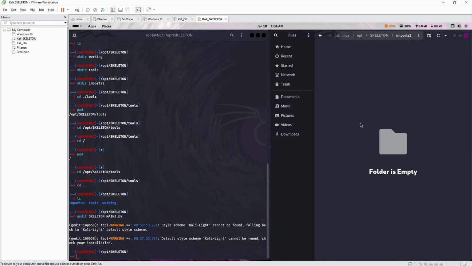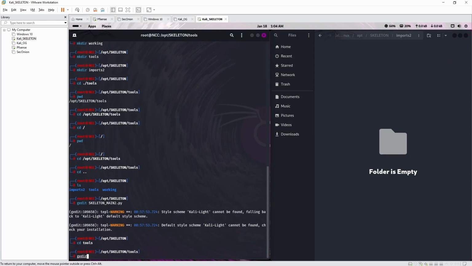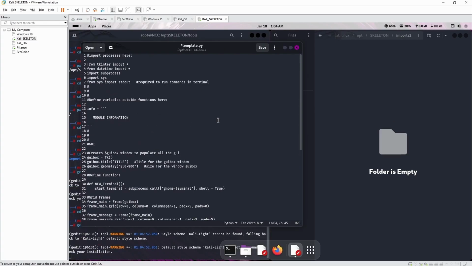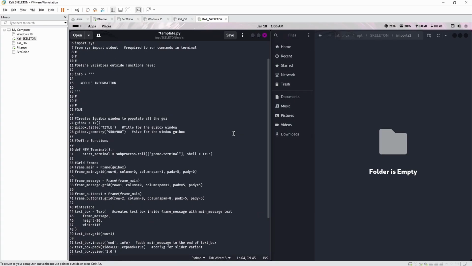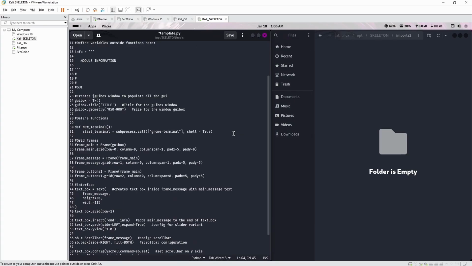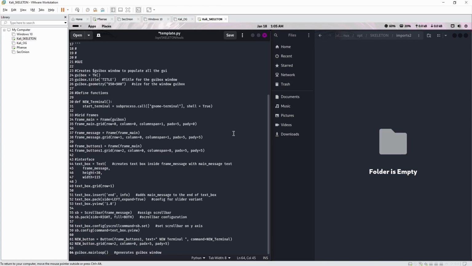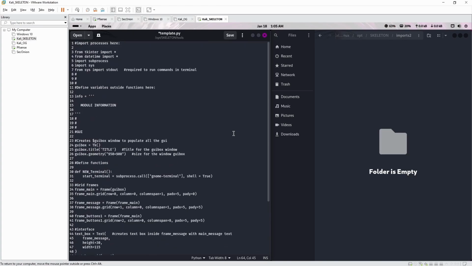Imports 2, going to have our template. Template is super important. We're going to change to tools, gedit one more time, template.py. What it is, it's the code that we use every single time, and we're going to look at it in 1 second. I'm just going to quickly scroll down so you guys can have a quick look. All it is is a bunch of frames with the scroll bar and the text and then the button. And then we can copy paste this every single time when we make a tool.